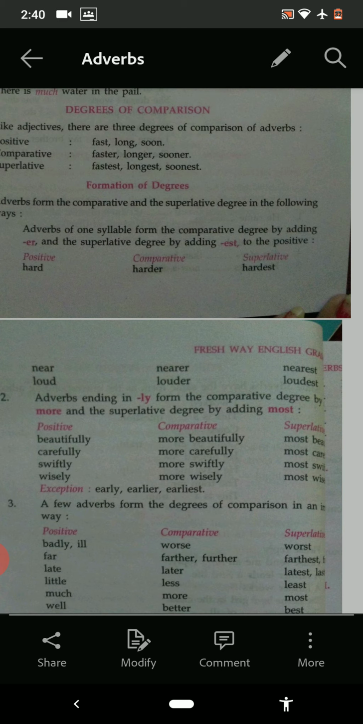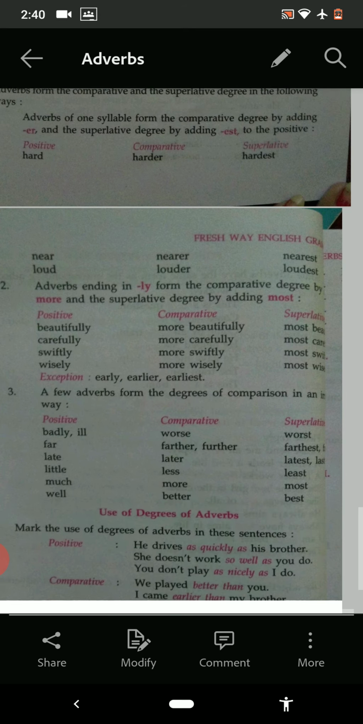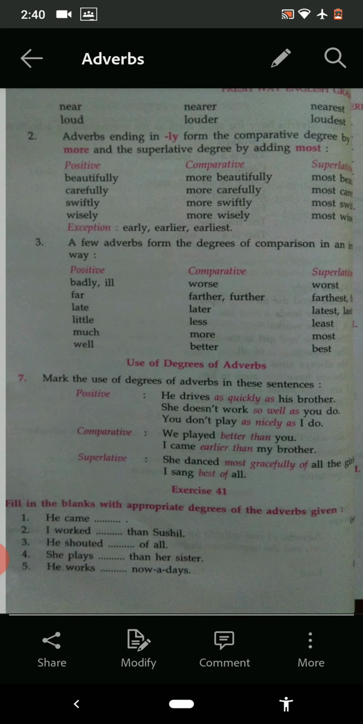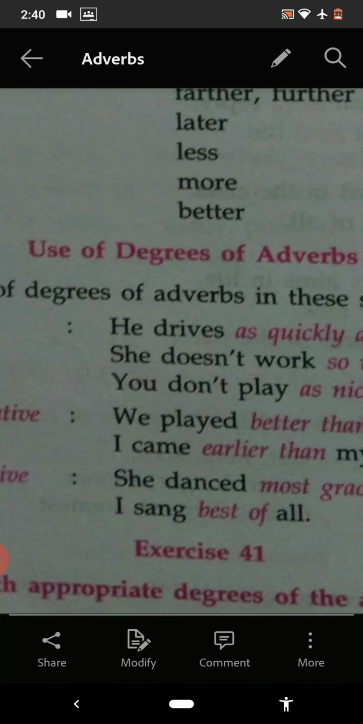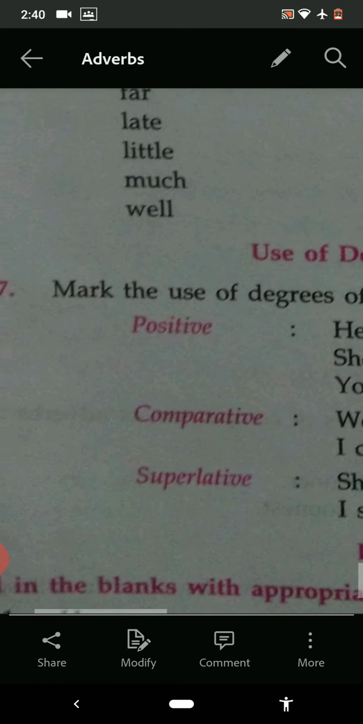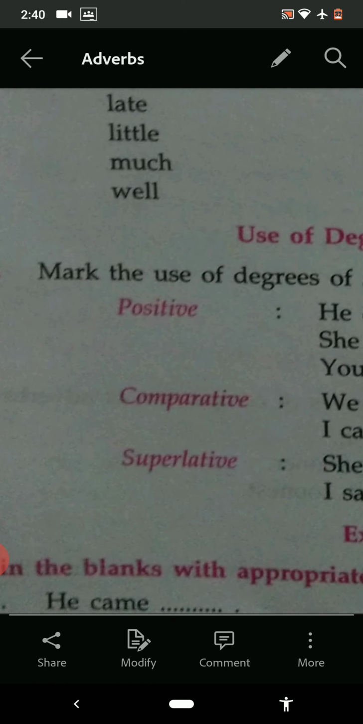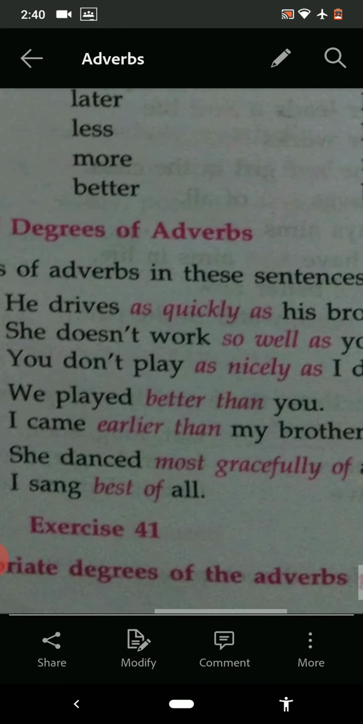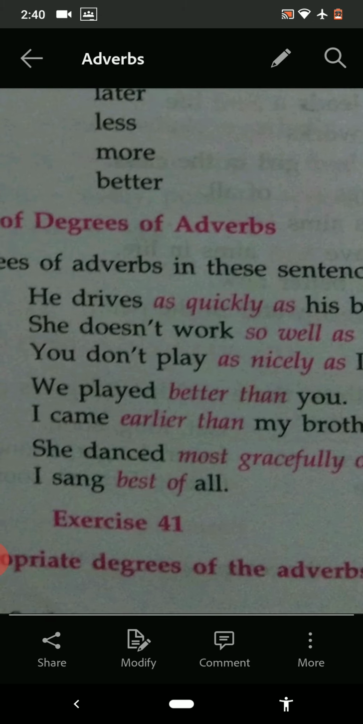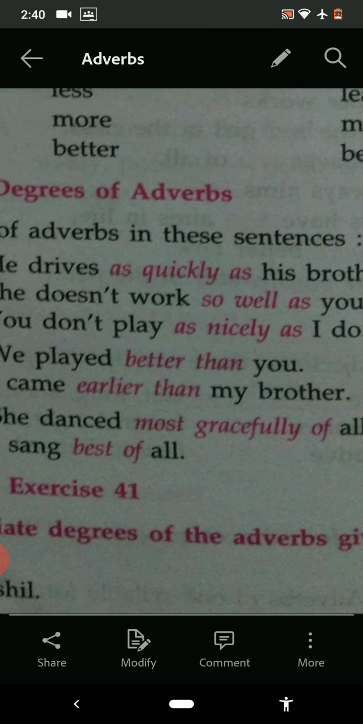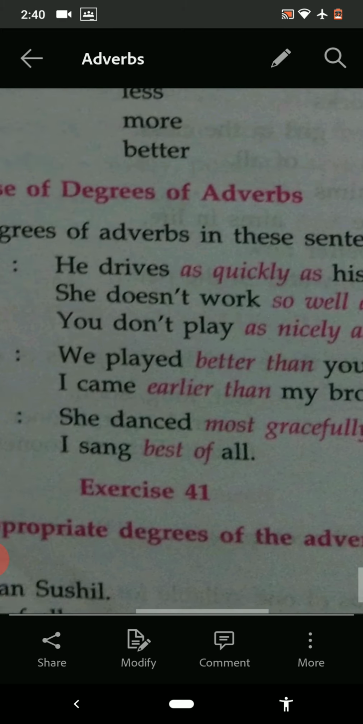So on the basis of this, you have to do exercise number 41. Okay. So this we have done. Use of degrees of adverb. As they are in degrees of adjective, positive, comparative, superlative, the same are the degrees of adverb. In positive as, comparative than, and in superlative most gracefully of, best of.